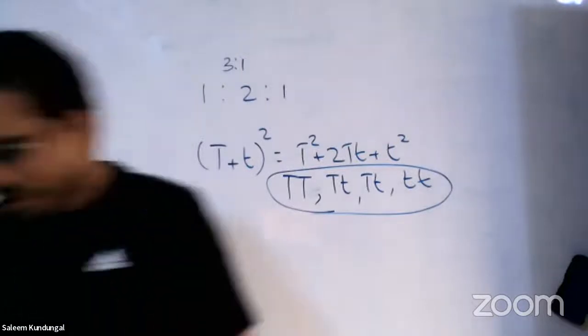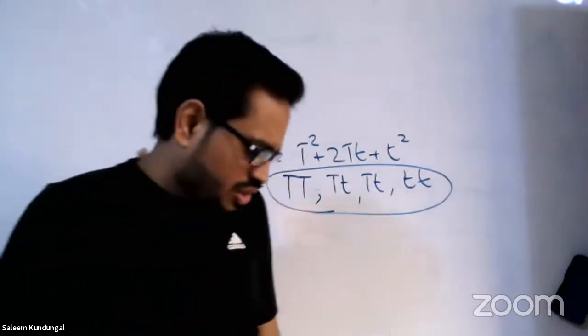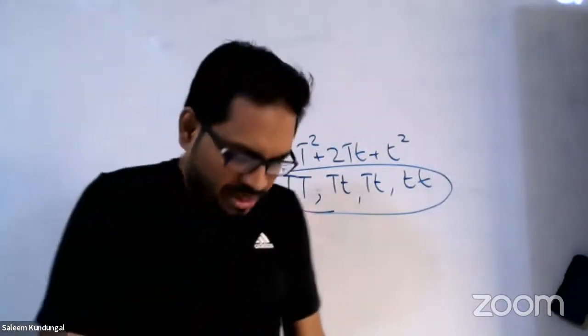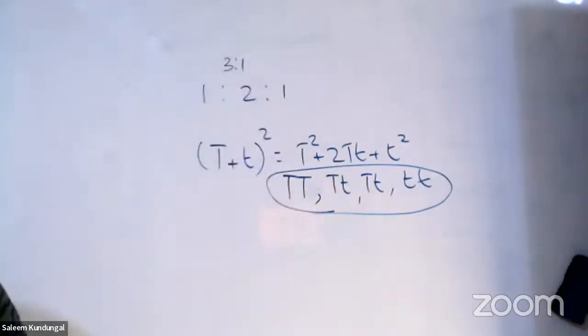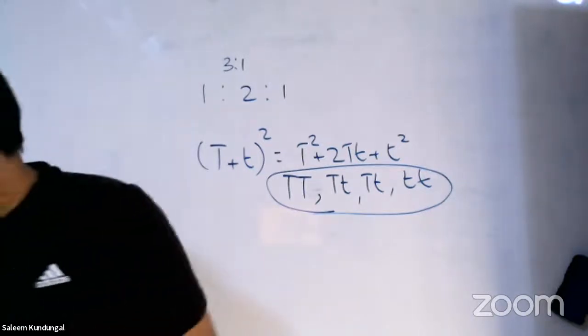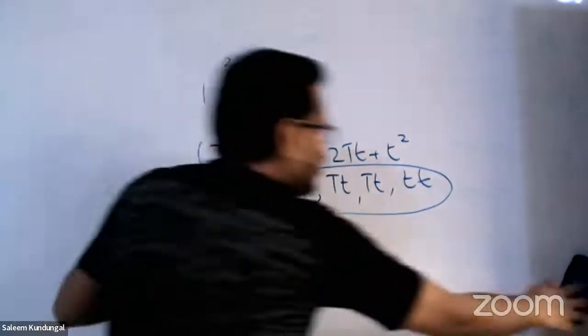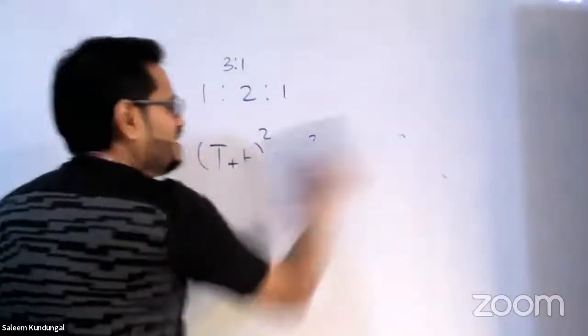Okay, now after finishing the law of dominance and the law of segregation, we need to go for the third law. What is that? Law of independent assortment. So that comes from whom? The dihybrid cross. As I told you, the monohybrid cross deduces two laws, which are the law of dominance and the law of segregation. The law of independent assortment comes from the dihybrid cross.